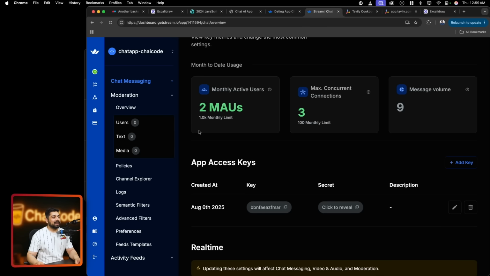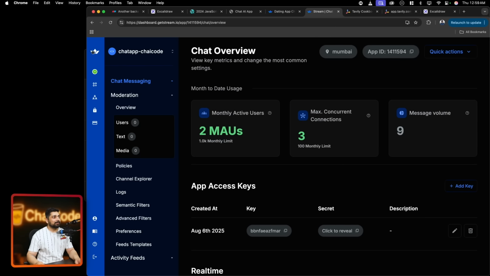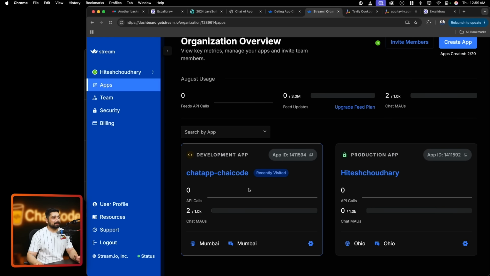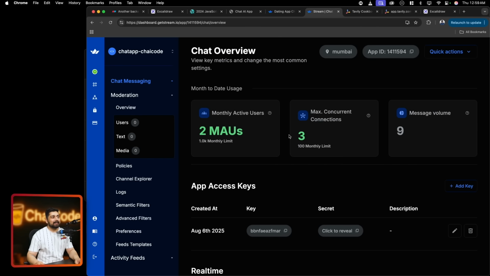If you go into the dashboard, this is how their dashboard looks like. Let me go back onto the home page. This is how the application looks like. This is what we'll be creating. One of the things which you will really like is that you can choose where your application data should live. This is a real concern if you're building a SaaS. We'll be choosing Mumbai because that's nearby to where I live, but you can feel free to choose. They give you so many options.